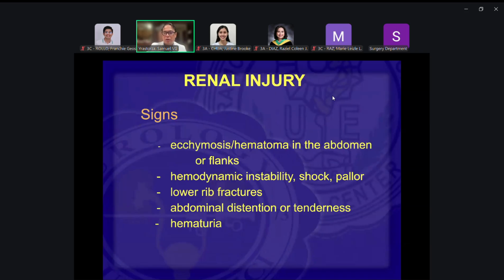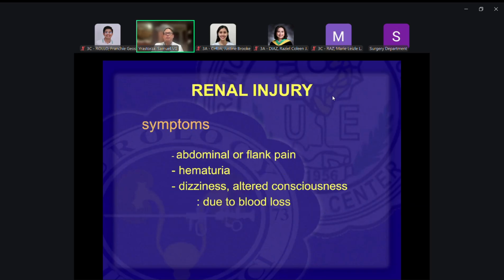So again, I've talked about this. Signs, there's ecchymosis or hematoma on the flank or the abdomen, hemodynamic instability, blood pressure goes down, the patient's tachycardic, there's pallor, and when there's pain on the flank or abdominal distension, and of course, hematuria. We'll go through that later. So the symptoms would be, of course, abdominal pain. Okay. Patient might be bleeding through the urine, any signs of hemodynamic instability or blood loss, dizziness, altered consciousness, etc.